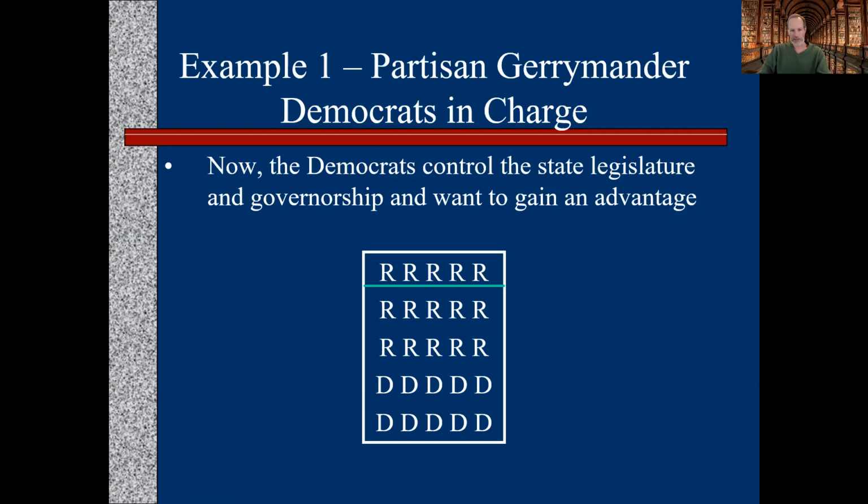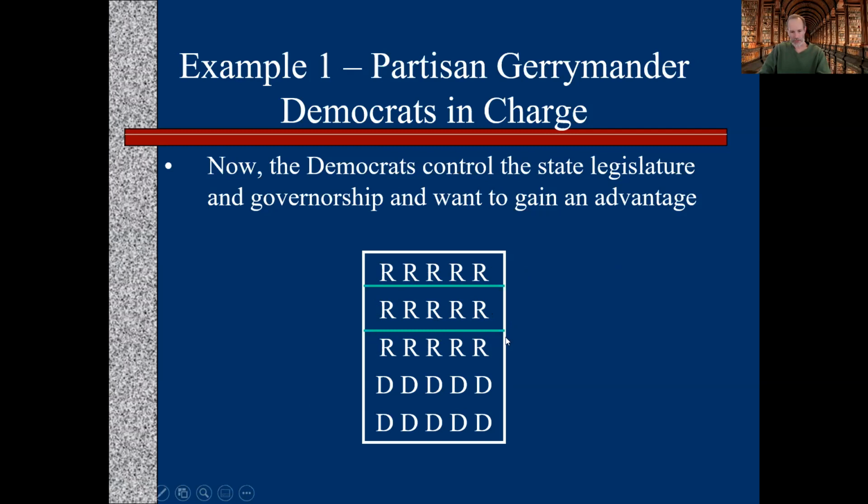First, they're going to pack these Republicans up here into a district. Then these Republicans into a district. So that's 2 Republican districts. They're packed in there. Republicans are going to win. These incumbents are happy because they get to return to office. Now we're going to start to draw some districts that maybe look, they're not strange, but they're not straight lines like this. So we're going to use the cracking technique.